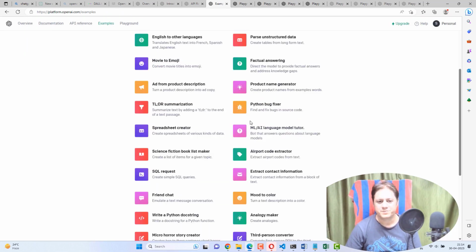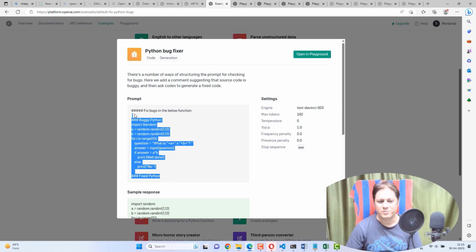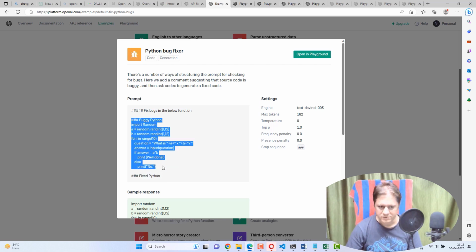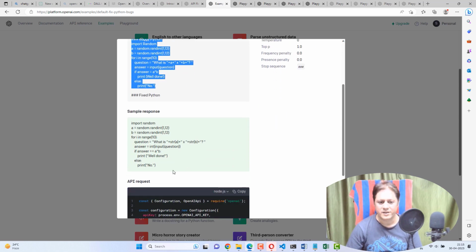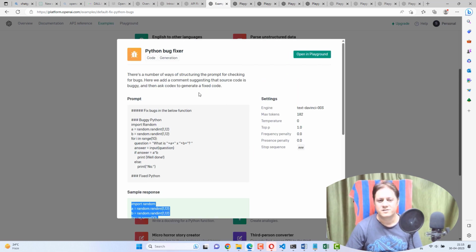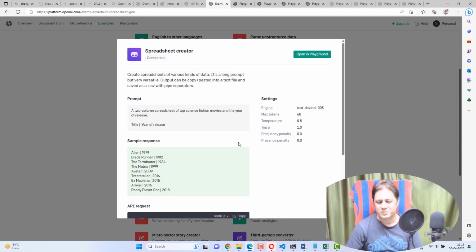Let's move on to the next one. This is nothing but a Python bug fixer. It's straightforward. You can provide any bug and ask the chatbot to fix that bug. It will find out the cause, find out the bug, and reply with well working code. This is interesting. After that, spreadsheet creator.